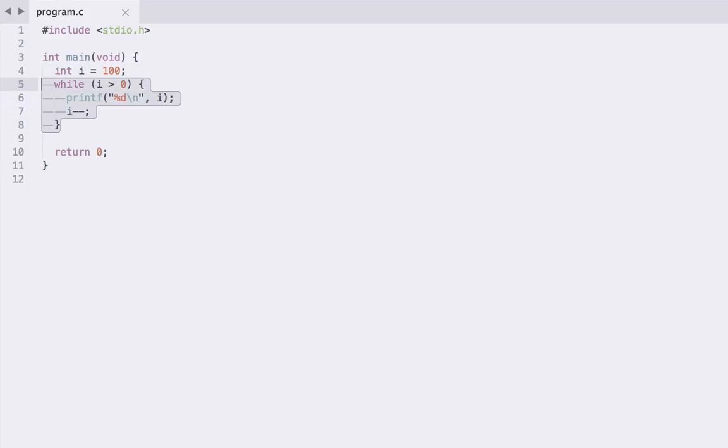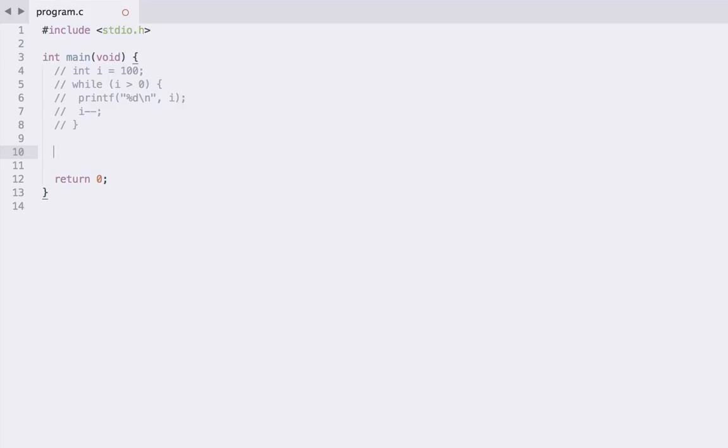So if we just comment out this entire loop for now, and let's try and do exactly the same thing using a different kind of loop, the for loop. So the behavior of the while loop was, okay, while this condition is true, execute this block. And actually the behavior of the for loop is very similar, but instead of just having our condition in the brackets next to our while keyword, we have 3 sections in the brackets next to our for keyword. These are the declaration section, the condition section, and the update section.